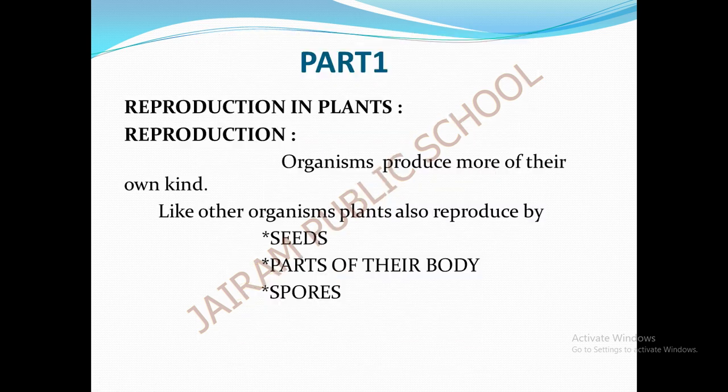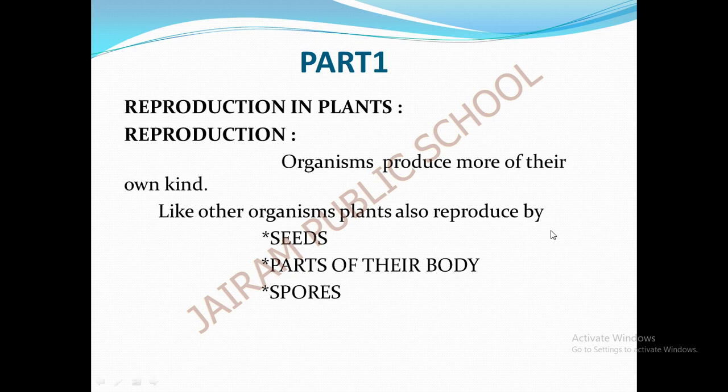Part 1 is about reproduction in plants. Okay, reproduction. What do you mean by reproduction? Reproduction is when organisms produce more of their own kind. So the organisms will produce another young one. That is called reproduction. It is happening in all the living organisms in the world. All the plants, animals, germs, bacteria, virus, all those things will reproduce to give a young one.